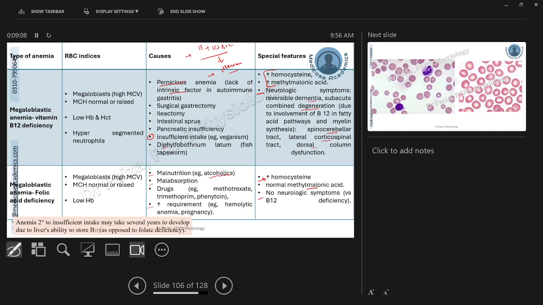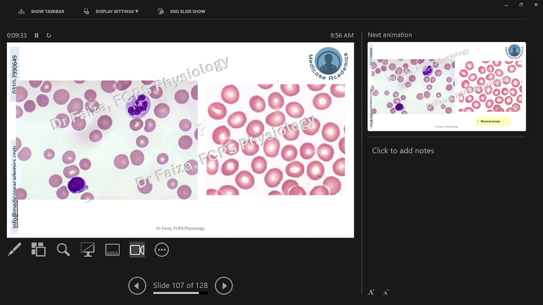Anemias due to insufficient intake of vitamin B12 and folic acid will take several years to develop, as the liver has the ability to store vitamin B12. 3 to 4 years storage of vitamin B12 is available in the liver, but this is not true for the folate. It is not having that much adequate amount of storage in the liver, so it will be evident earlier as compared to the vitamin B12 deficiency.